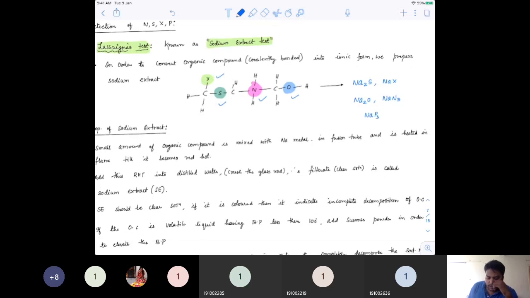So we would get different types of ionic compounds of sodium. Analyzing these ionic compounds, we will get to know the presence of that particular element.